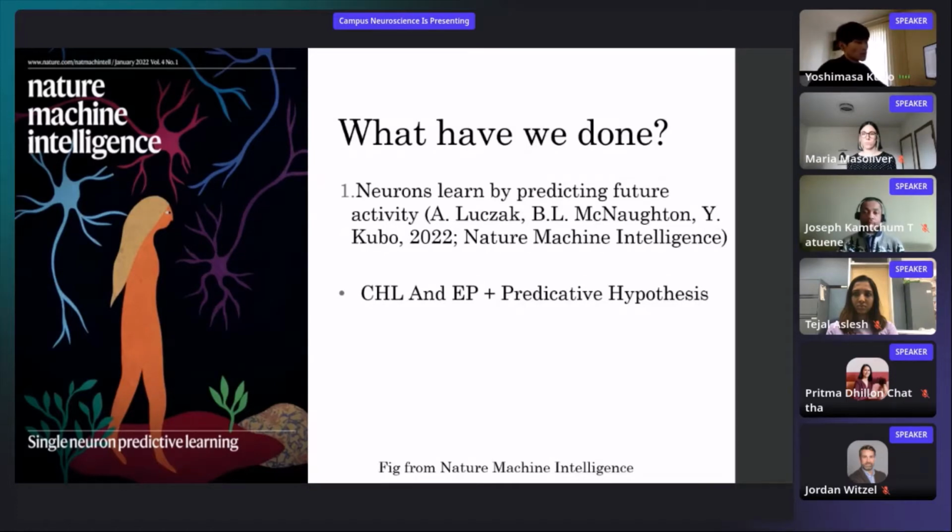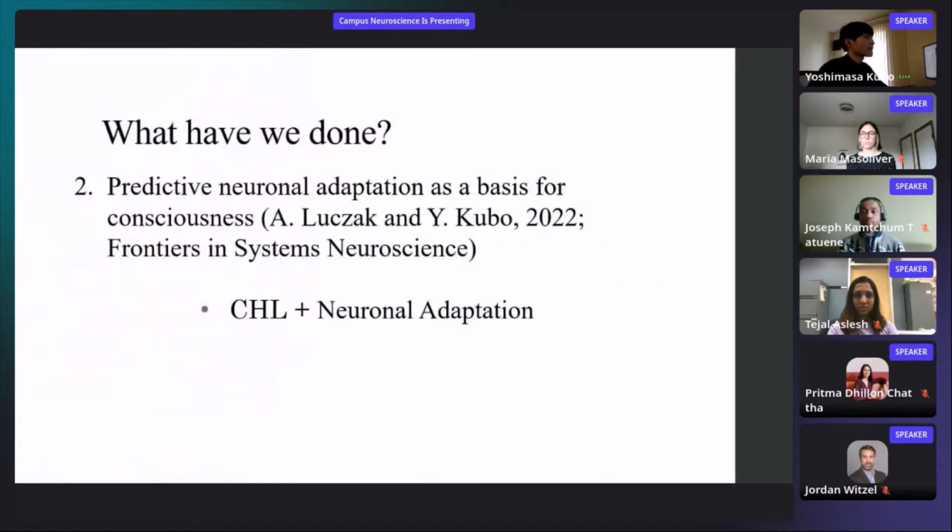This hypothesis is that a single neuron predicts unsteady activity. So we applied this hypothesis to CHL and EP and trained on image classification tasks. And these worked well.